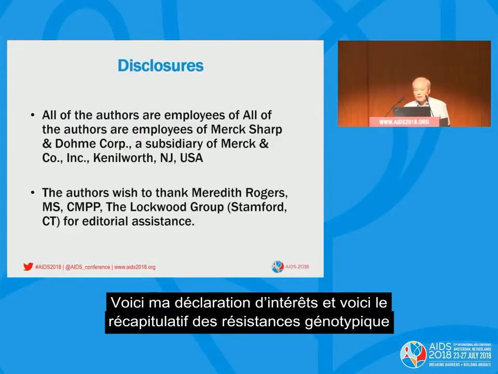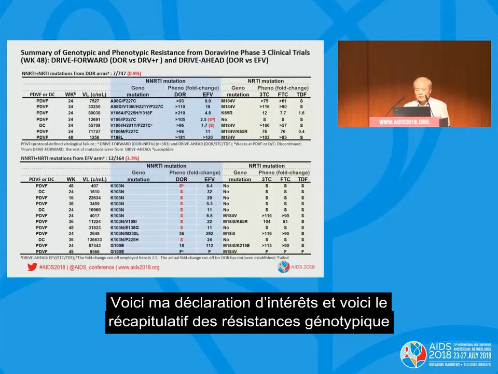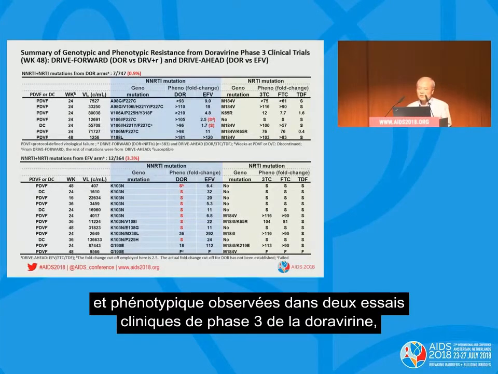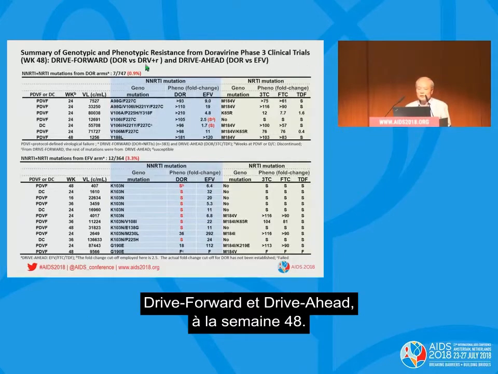Here is the summary of genotypic and phenotypic resistance from two Doravirine phase 3 clinical trials, DRIVE-FORWARD and DRIVE-AHEAD, at week 48.